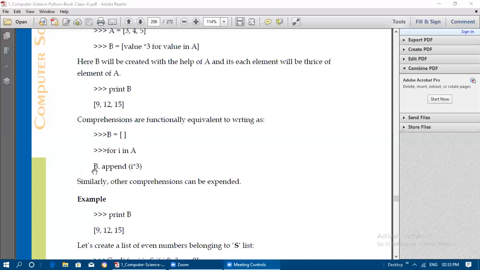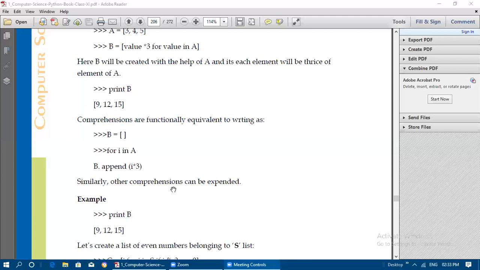Then it will display. If you display the value of B, it will display the values like this: 9, 12, 15. It gets printed after processing all the elements from list A. So I into 3. What is the I value initially? 3. 3 into 3, 9. Next, 4 into 3, 12. 5 into 3, 15. Like that, the values get appended, that is, added at the end of the list. The list is initially empty, so nothing is there, and 9, 12, 15 are the only elements.